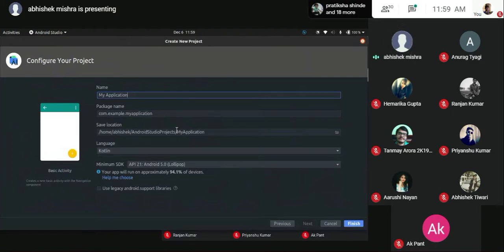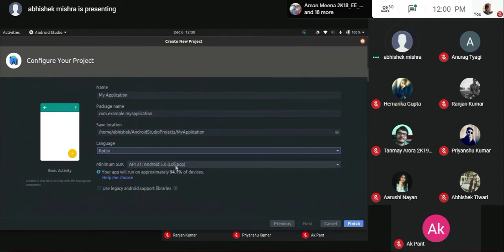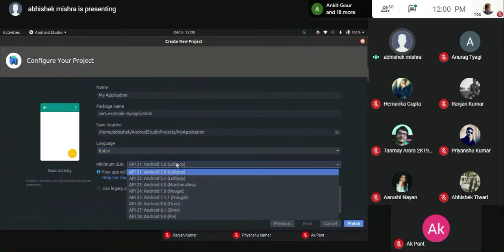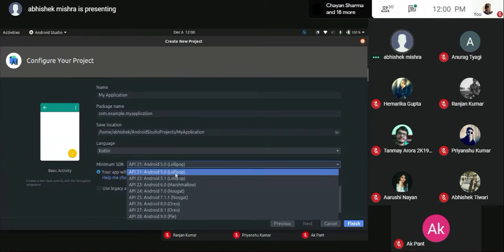And what it basically asks you is the name and the package. Package has to be unique for the application. Then the saving location and the language. Now here you can choose Java or Kotlin as well. It will use the same configurations. Now this is the condition that is most important while creating a project.